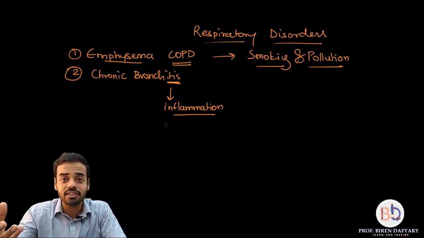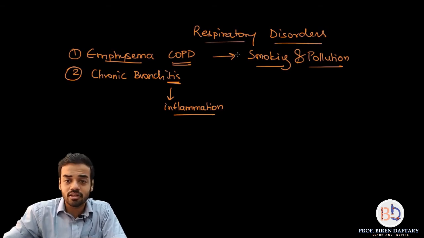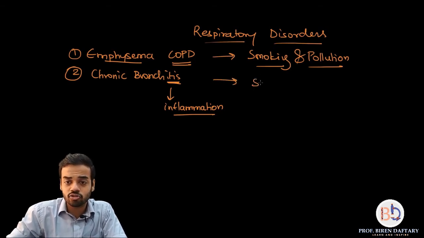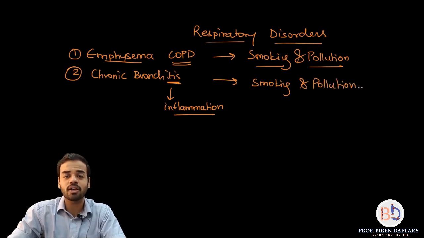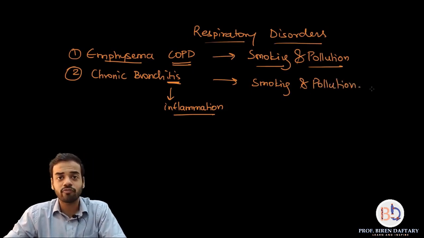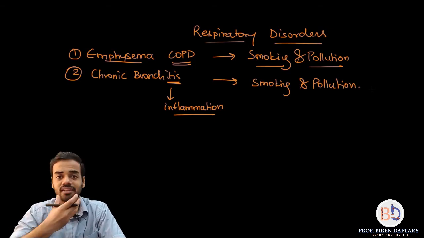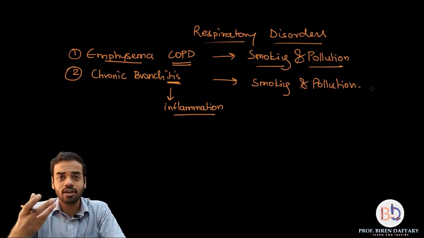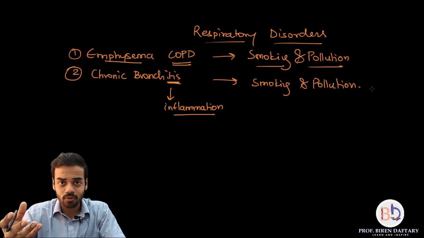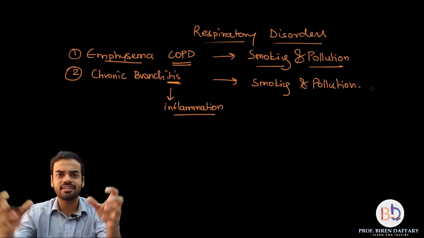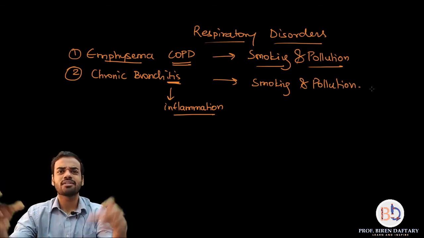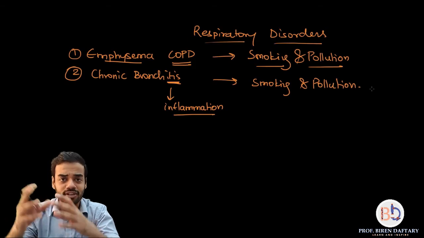Okay, what causes the inflammation? Again the same thing, main causes are smoking and air pollutants. So I will write down smoking and pollution, again the causes of bronchitis. What are the symptoms of people who are suffering from this disorder? First of all, since it is bothering your bronchi, there is inflammation of the bronchi. Inflammation means there is tenderness, swelling, pain. There is pus which is formed, all that is called inflammation.